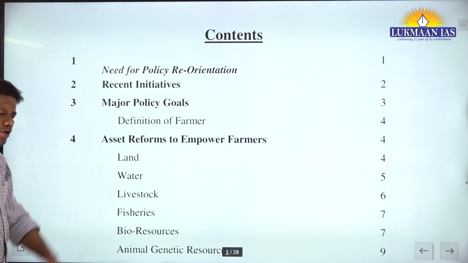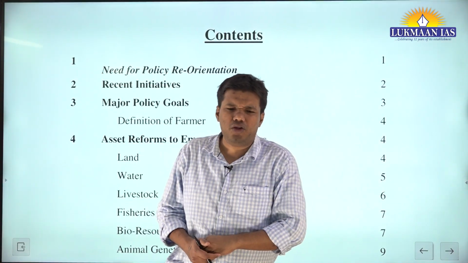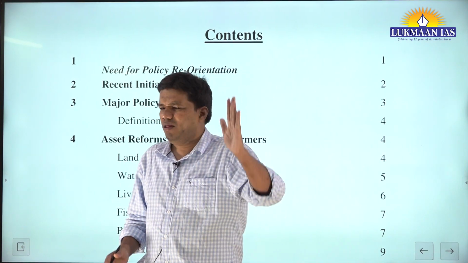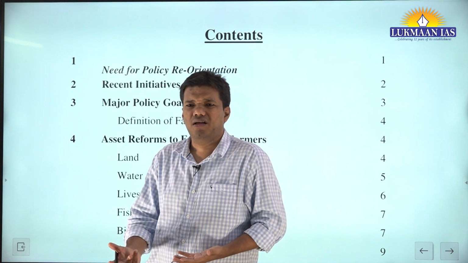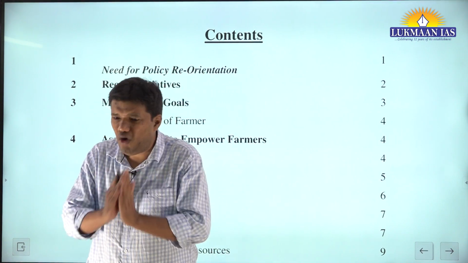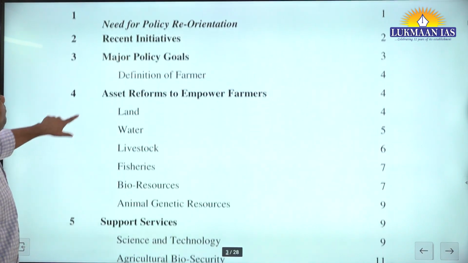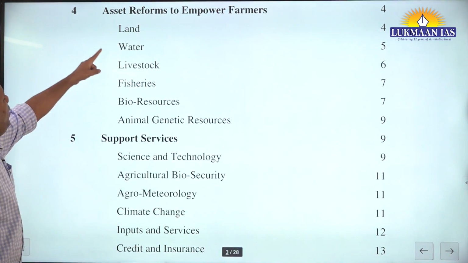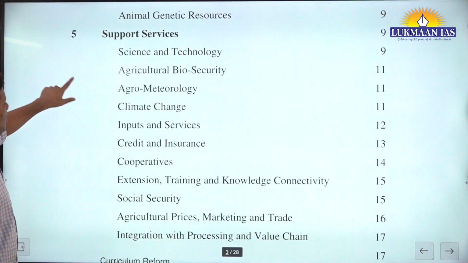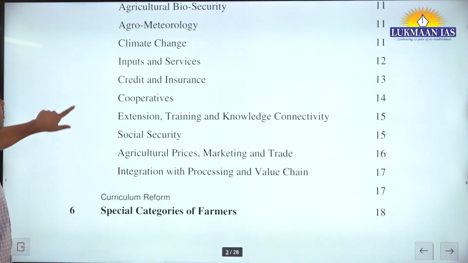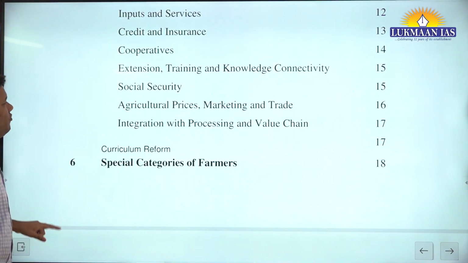And do not think it was written in 2007. Somebody says I have read the 2023 Economic Survey. Those are just some improvements, not even improvements, just changes. So that thought is more important. The same thought is flowing. So major policy goals: asset reform to empower farmers. Okay, support services, climate change, input, credit and insurance, extension, training and knowledge connectivity, social security for farmers.